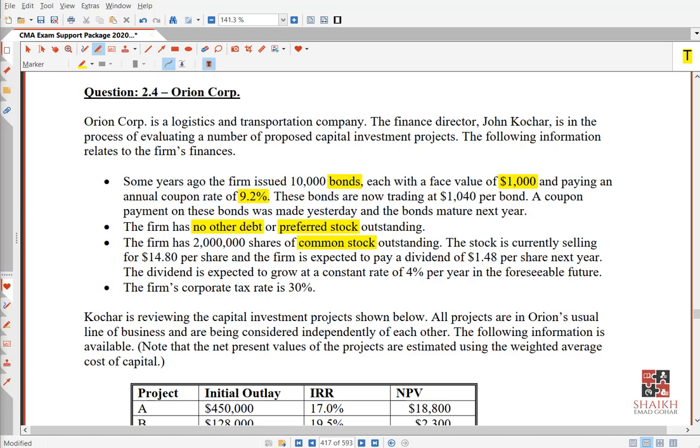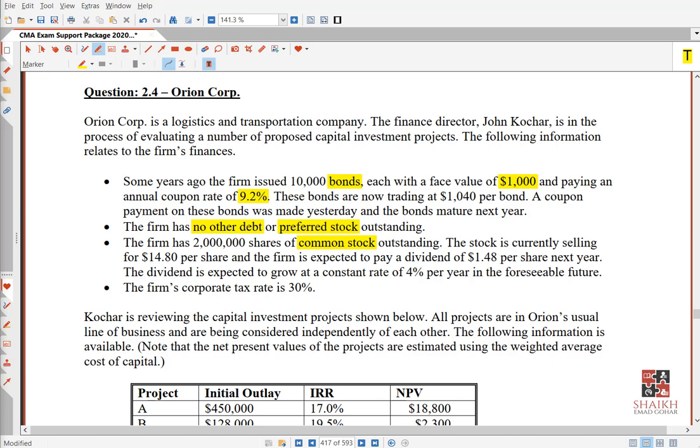So my friends, what's our target here? If I ask you what is cost of capital, for that I need two things. I need cost of debt. I need cost of equity. Remember in the start I was telling you we will discuss two new things today, which is cost of debt for the bond and cost of equity from dividend growth model. Getting it? These are the two things you will learn today. So for this bond, what I need to know is at what rate that future value is discounted to give me a present value of 1040.